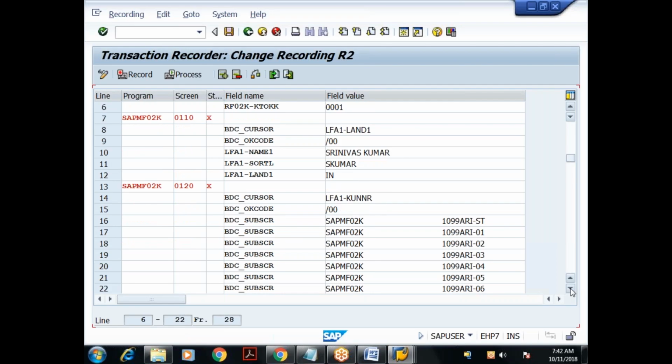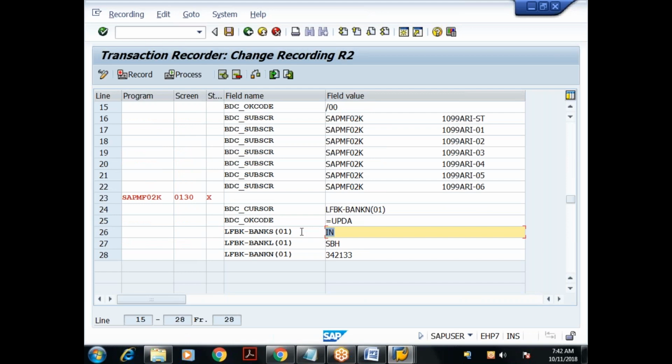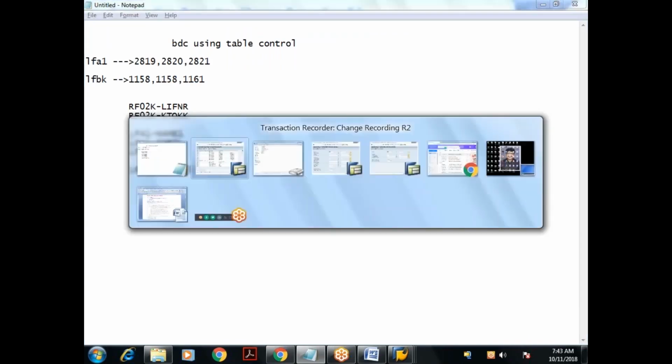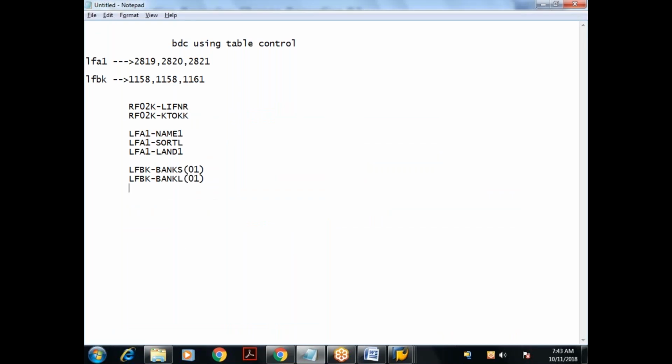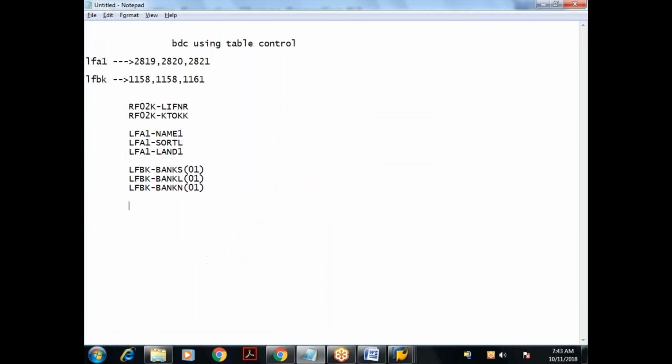This is important, see here. I gave one record in the table control, India. Since I gave only one record, see here: what is the row number? It is suffixed with 01. If you had inserted two records, the next row number would be 02. This means the field name is a combination of the field name suffixed with the row number. LFBK-BANKS is 01, this is SBH. LFBK-BANKL, then this is so and so. LFBK-BANKN. Done. So I got the data.